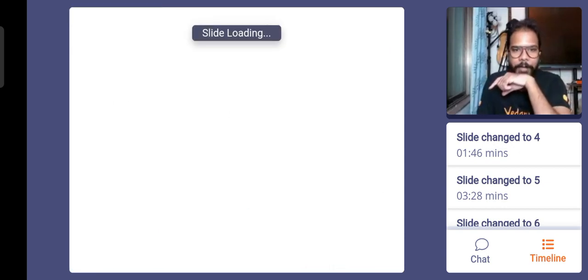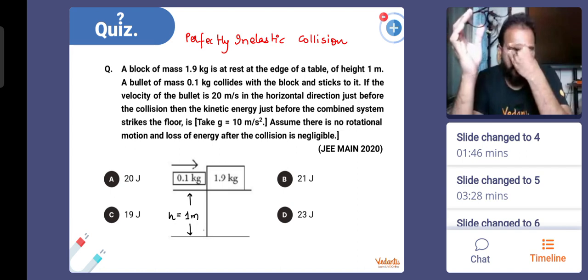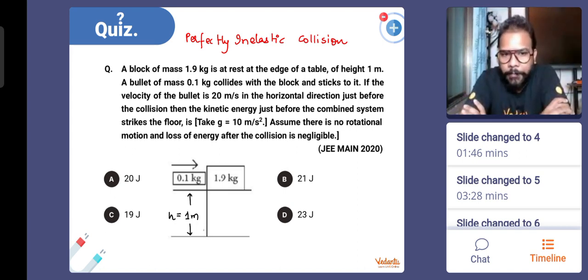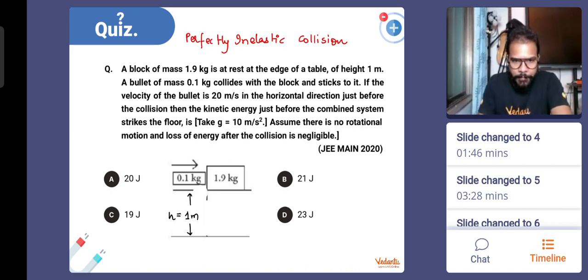Sure, we'll see one more question, everyone. This one is also from JEE Main 2020, and it will not require you to apply the concepts of oblique collision, because the collision is head on here. Question says that we have a block of mass 1.9 kg. This is that block of mass 1.9 kg, which is at rest, and it is placed on the edge of a table. So this is basically the edge of the table. On this table, it is placed at rest.